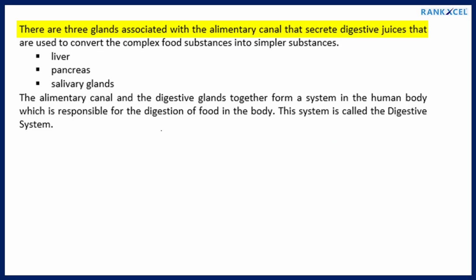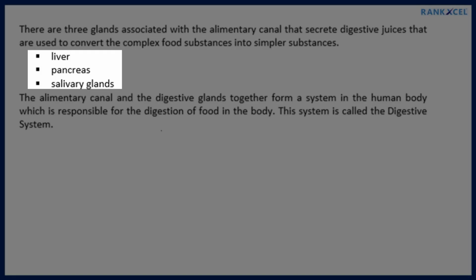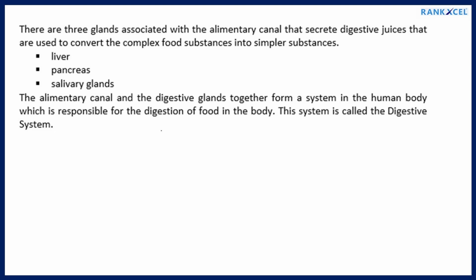There are 3 glands associated with the alimentary canal that secrete digestive juices that are used to convert the complex food substances into simpler substances: liver, pancreas, salivary glands. The alimentary canal and the digestive glands together form a system in the human body which is responsible for the digestion of food in the body. This system is called the digestive system.